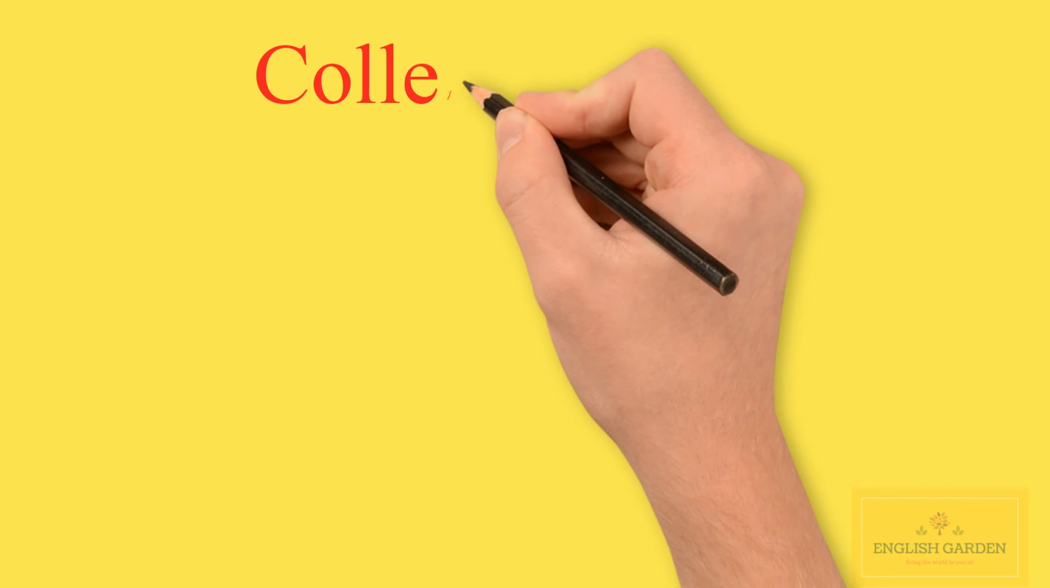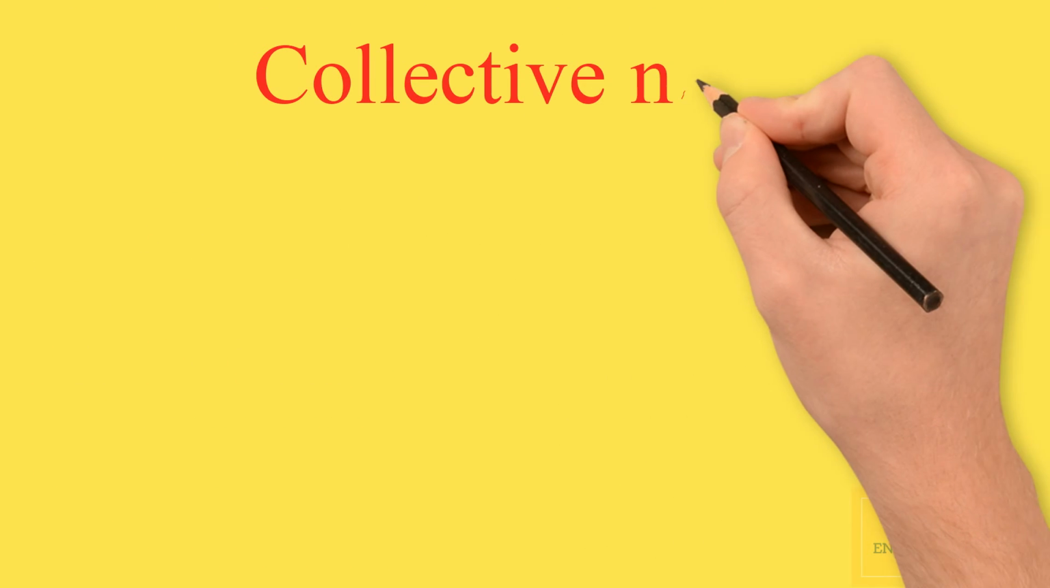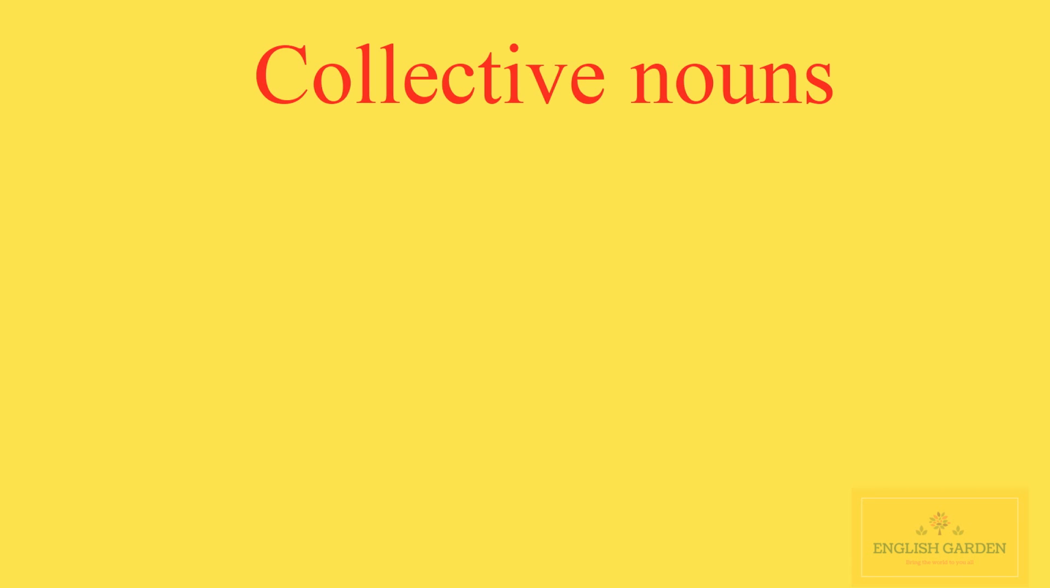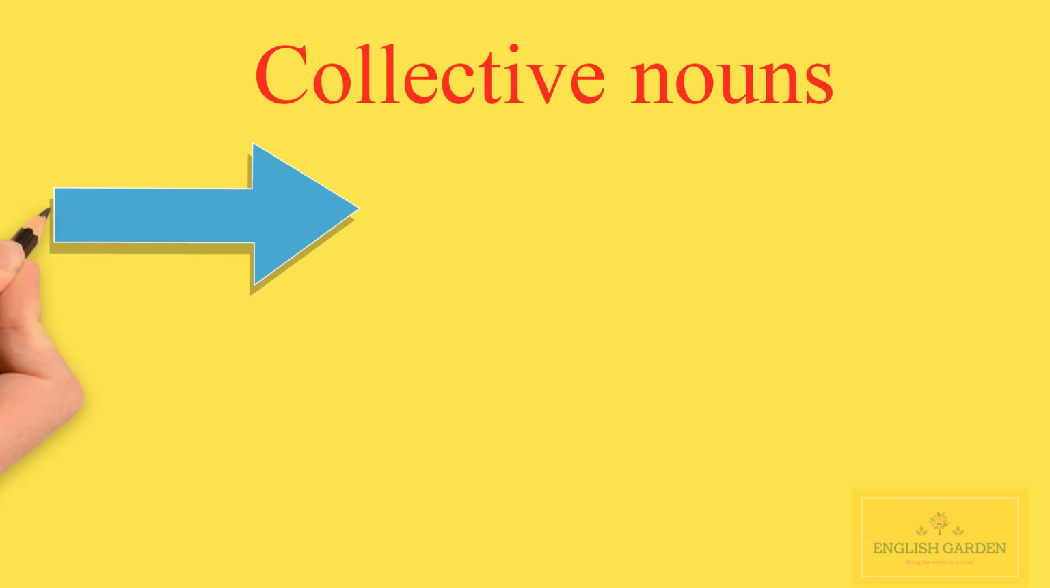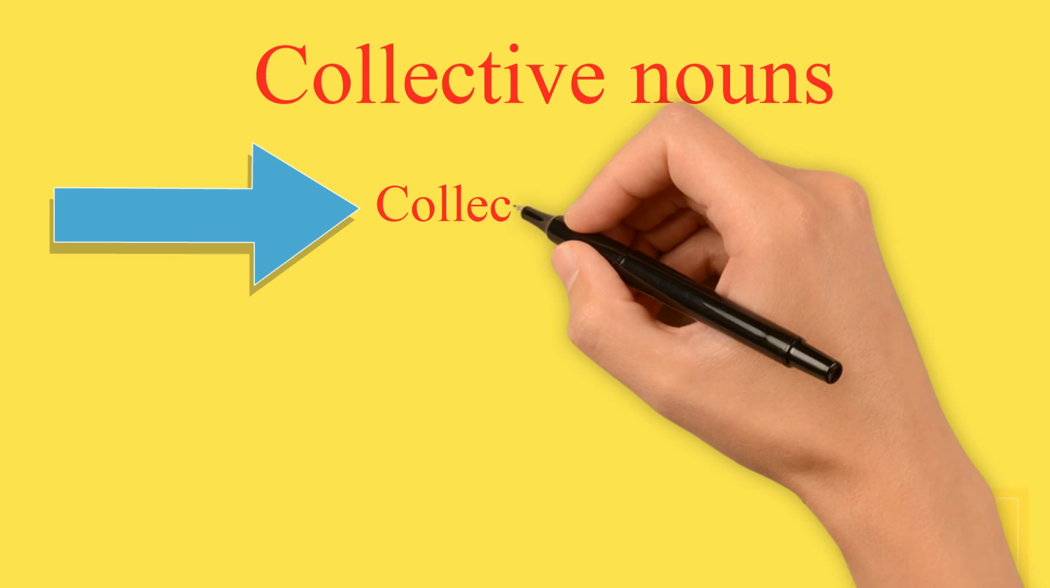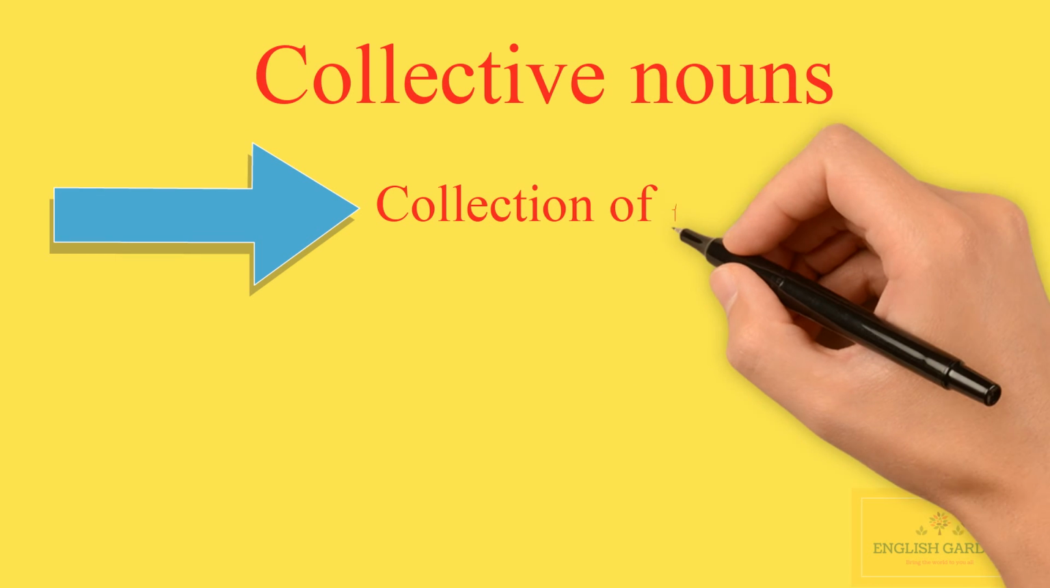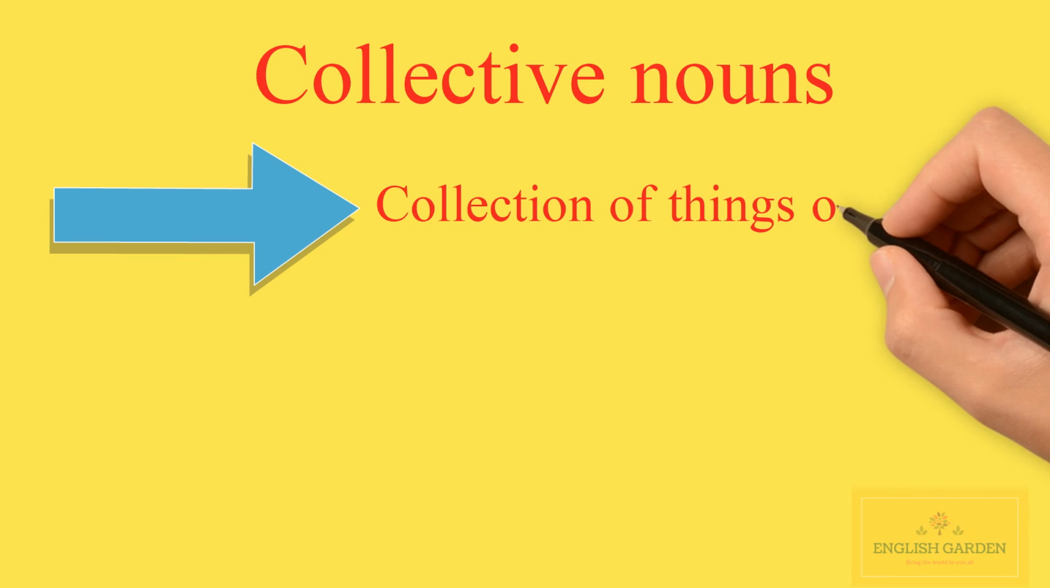Collective nouns. The collective noun is used to refer to a collection of things or people. They are also used with a singular verb and make it as though it were one entity. Let's take a look at some examples of collective nouns.